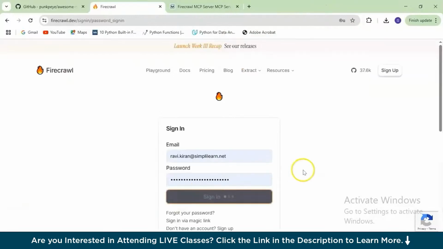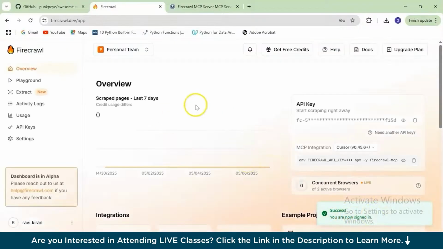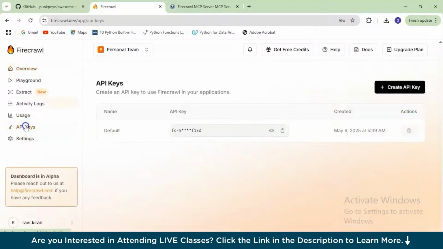So there you go. I have verified my email on my phone. So I'll just enter the credentials and sign in. Successful, you are signed in. On the left hand side, you can see the overview, playground, extract, activity logs, usage, API keys, and all the settings. So here you can see my API key has been hidden by default, so I'll not visualize it now.